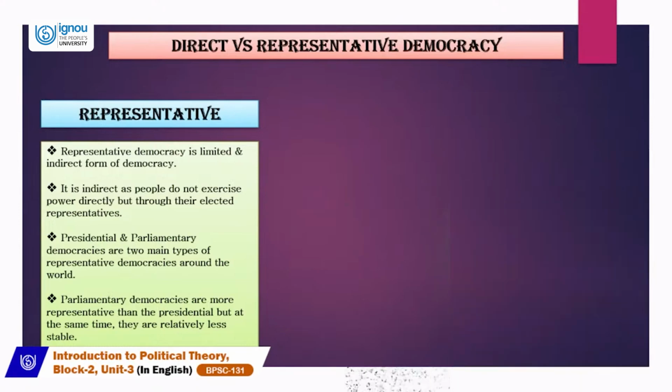So, presidential and parliamentary democracies are the two main types of representative democracy, which we can find in many countries. Parliamentary democracies are more representative than the presidential, but at the same time, they are relatively less stable. So, what are the advantages of parliamentary democracy over presidential?